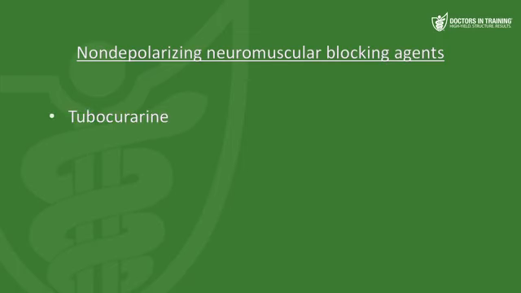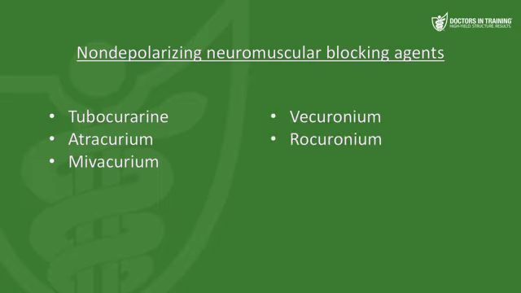Some have a suffix curium, which includes drugs like atracurium and mivacurium. And then there's another suffix, curonium, which includes drugs like vecuronium, rocuronium, pancuronium. Now, each of these drugs is used at different times for different reasons, but be able to recognize the three suffixes: curarine, curium, and curonium.